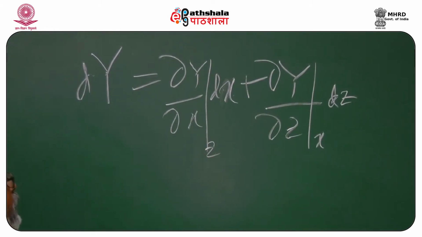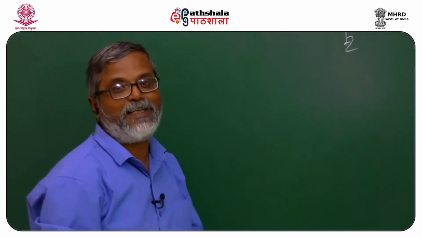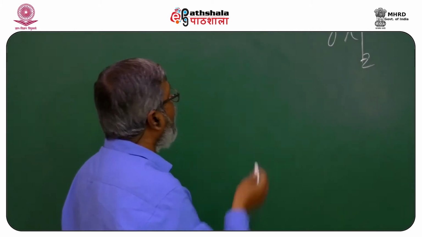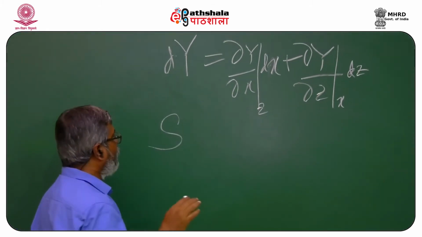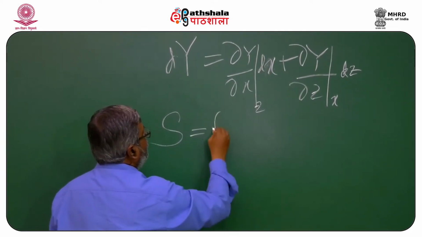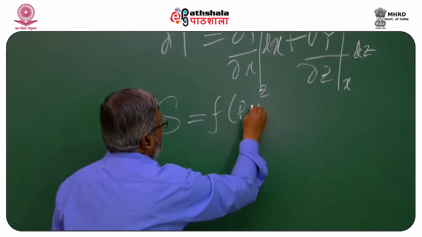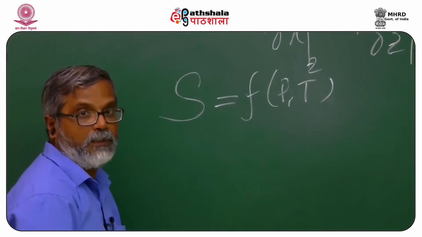I will give you some thermodynamics explanation, or application I should say, of this equation. Let us consider that entropy, in fact not consideration, we all know that entropy is a function of pressure and temperature. Now, let me use this equation. What will happen?